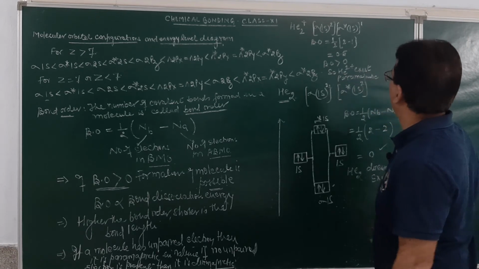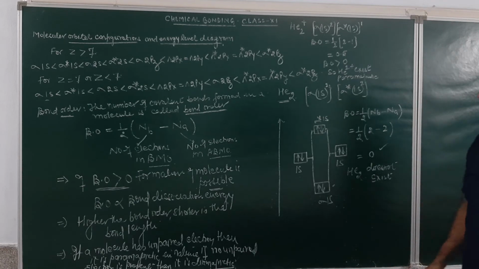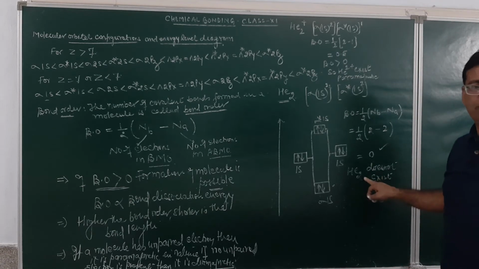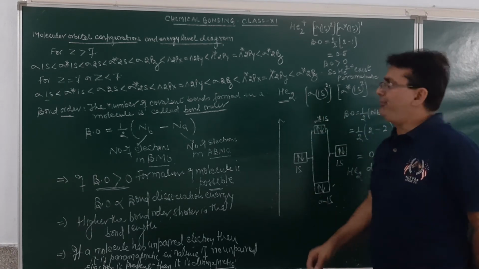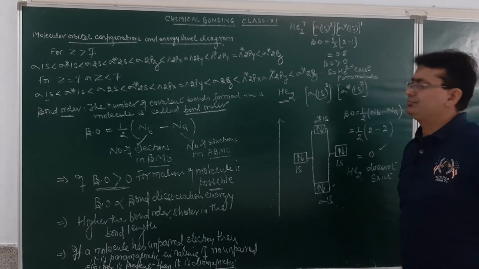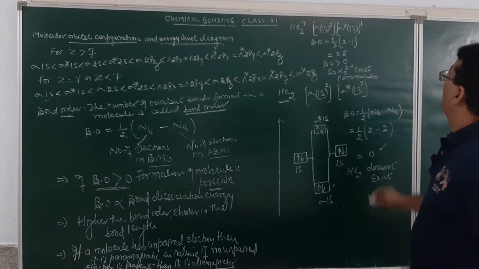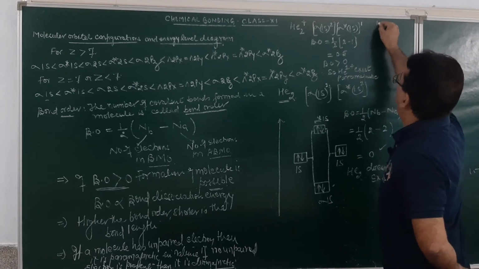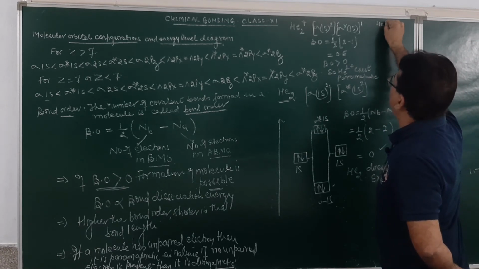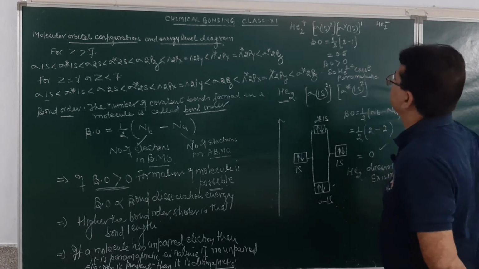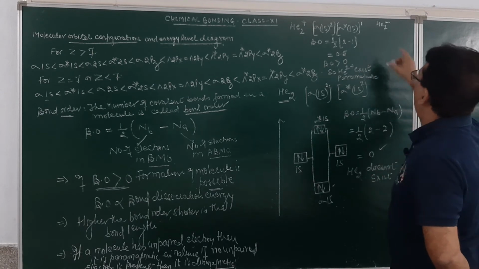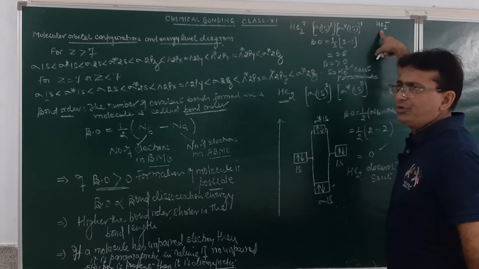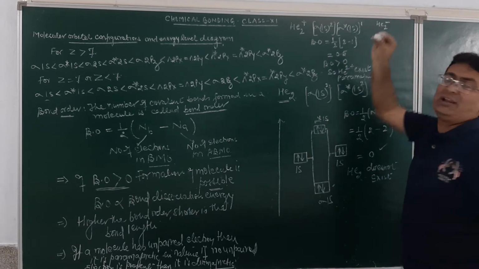Tell me, student, whether you are getting it clear or not. He2 does not exist. Here He2 positive exists because the bond order comes to be greater than 0. Now look over here. If I go for He2 negative ion, how many electrons will be there? 4 from the 2 helium and 1 electron it has gained, so 5 electrons.